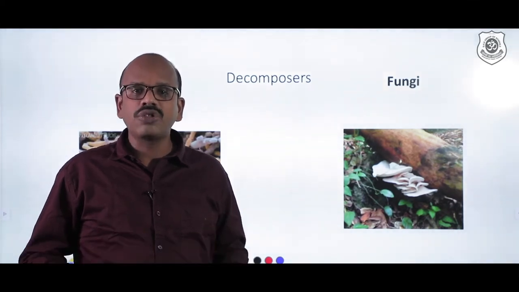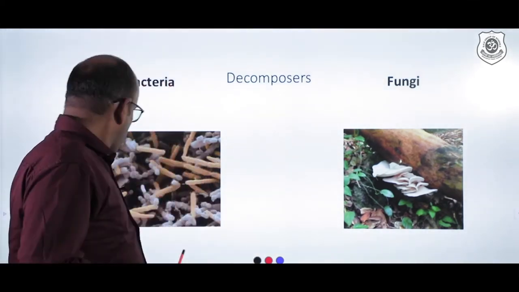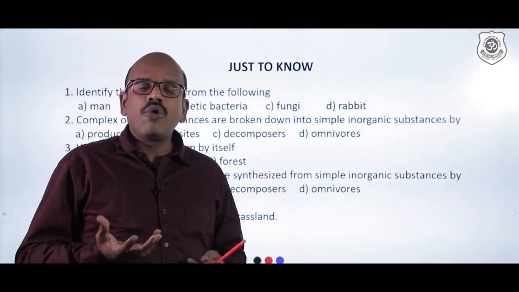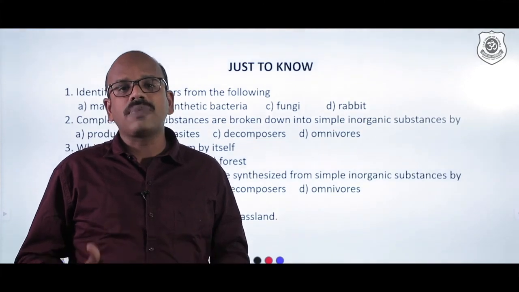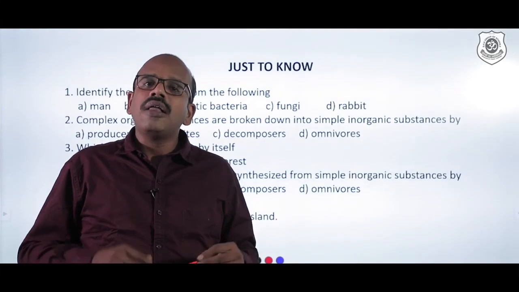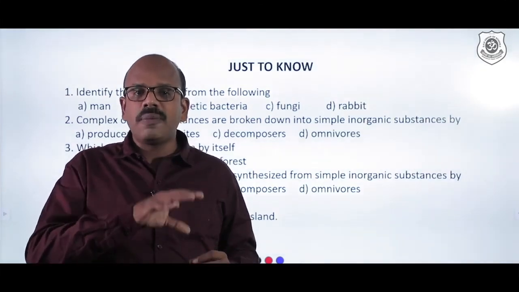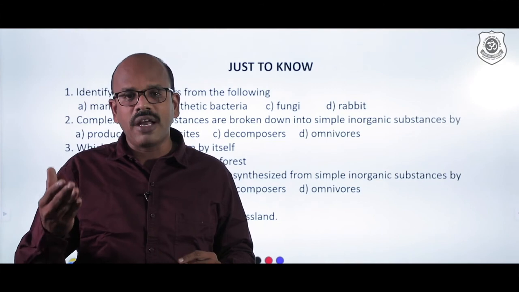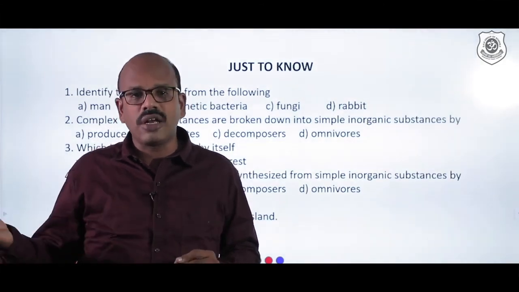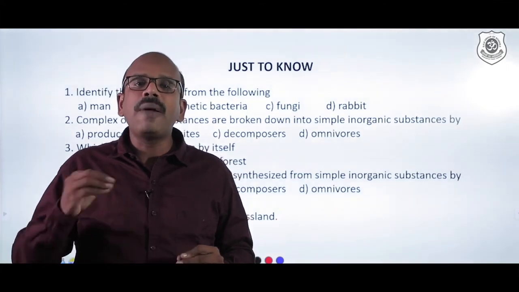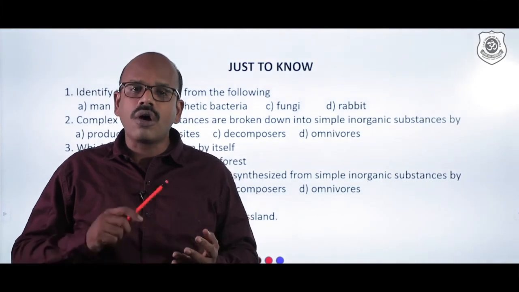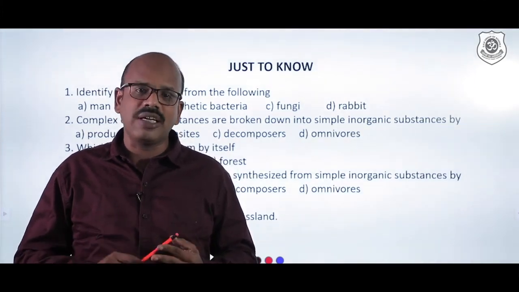So now we have understood that producers are the organisms which synthesize complex organic substances from simple inorganic substances, and the energy that is fixed in the producer moves to the primary consumer, then subsequently to the secondary consumer, and then to the tertiary consumer. And depending upon their feeding habits, we call them herbivore, carnivore, omnivore, and parasites.